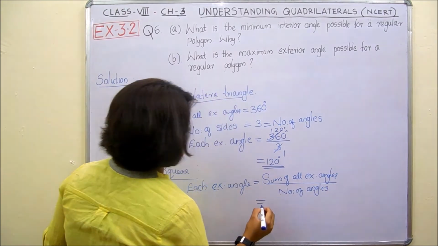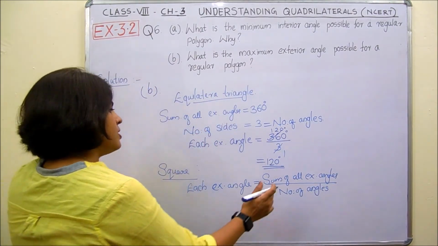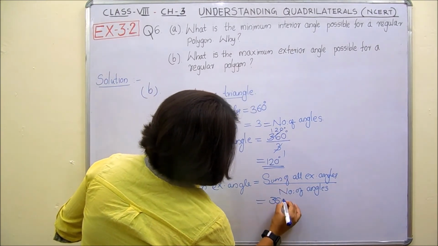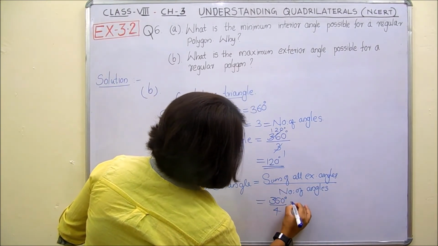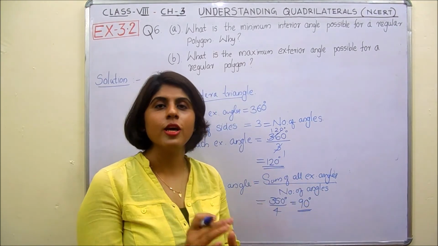That is, in a quadrilateral, there are 4 angles or 4 sides, right? So it would be 360 degree divided by 4, that is 90 degree.